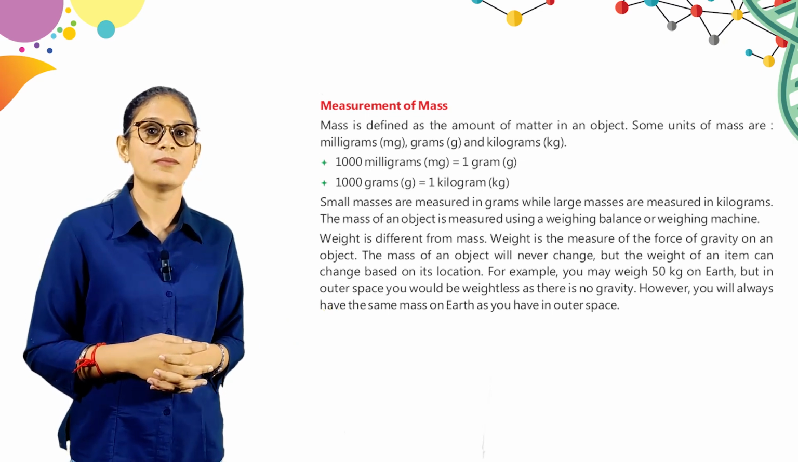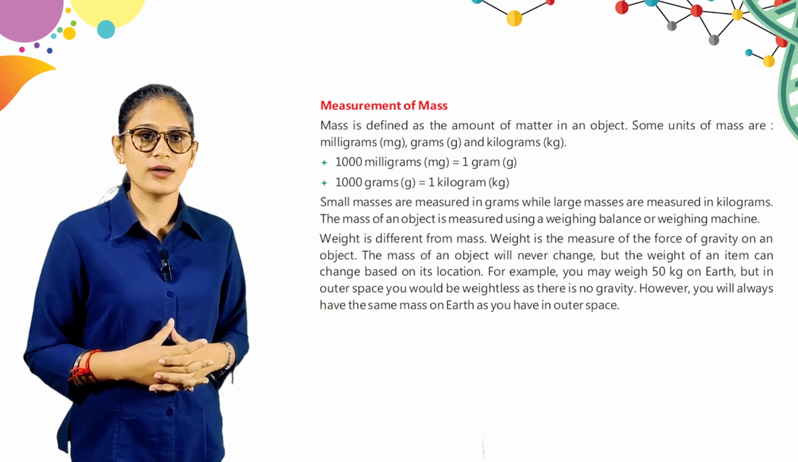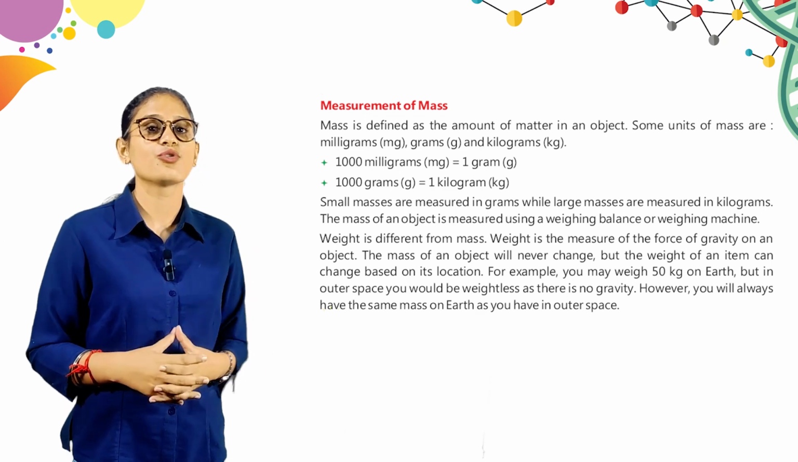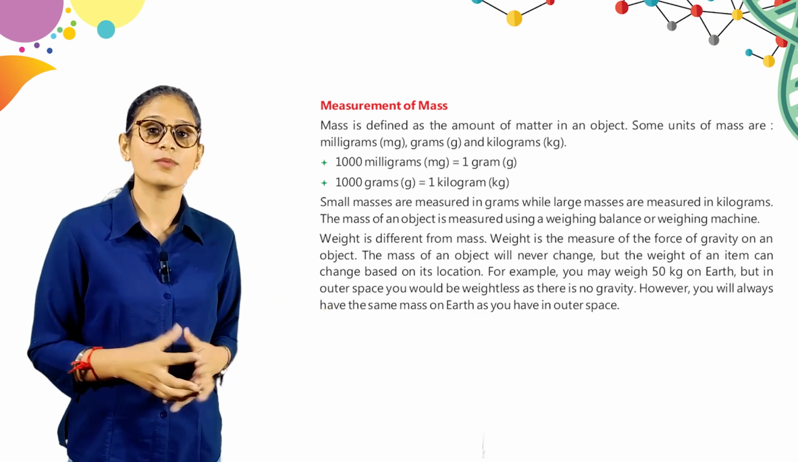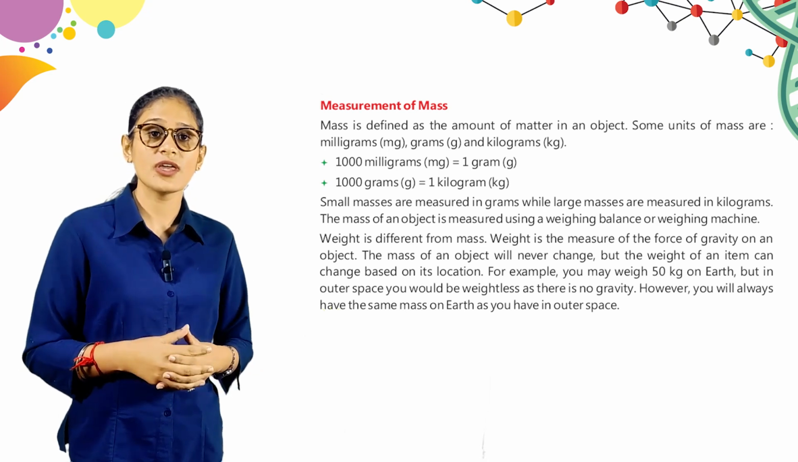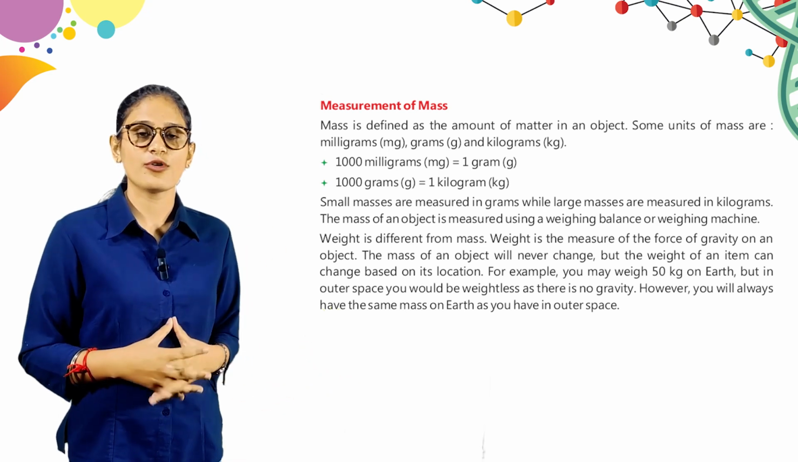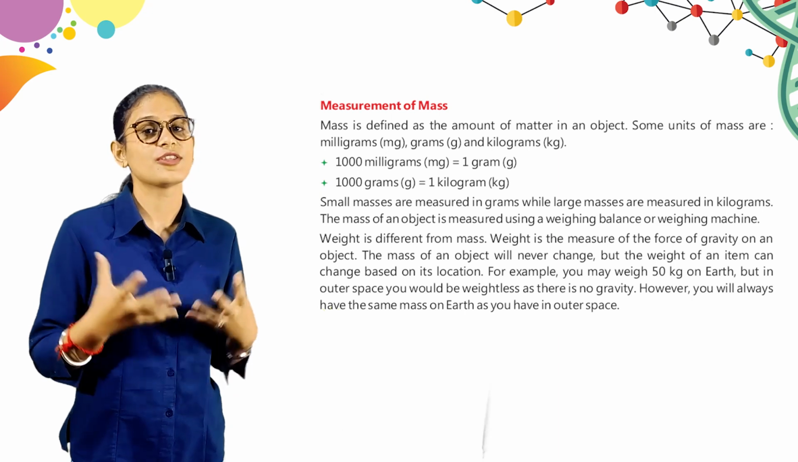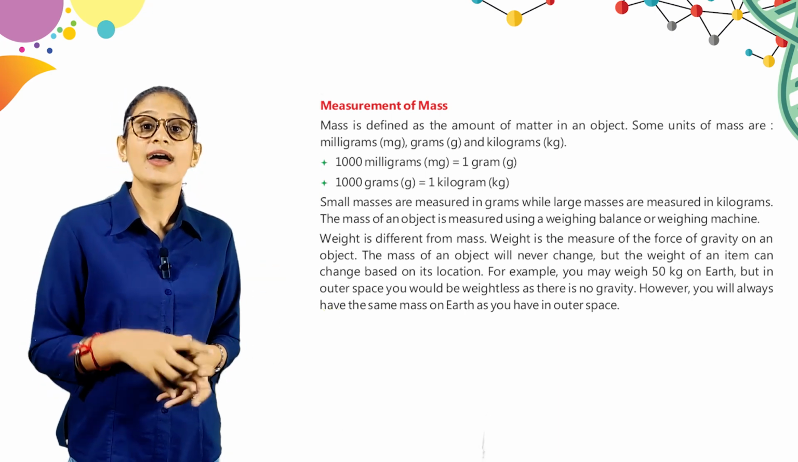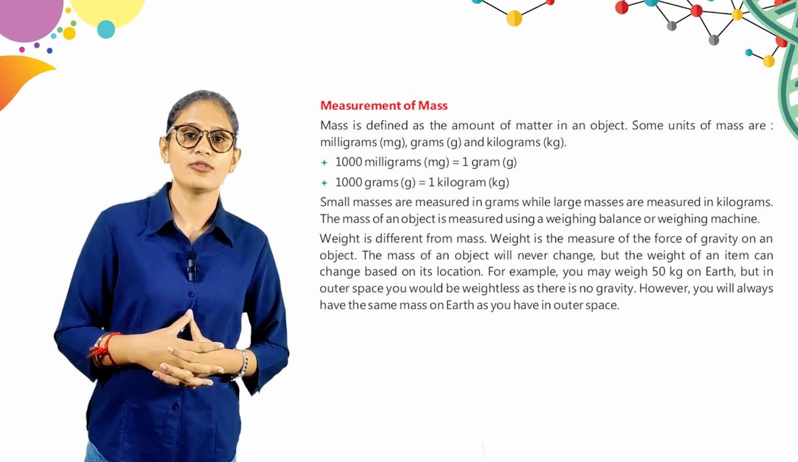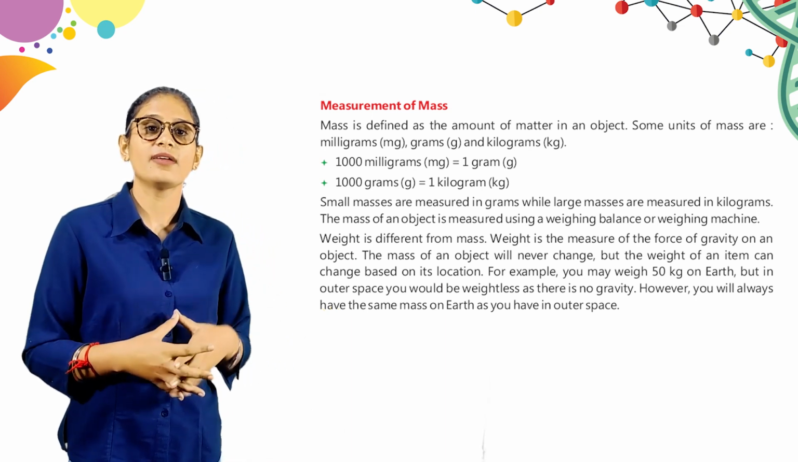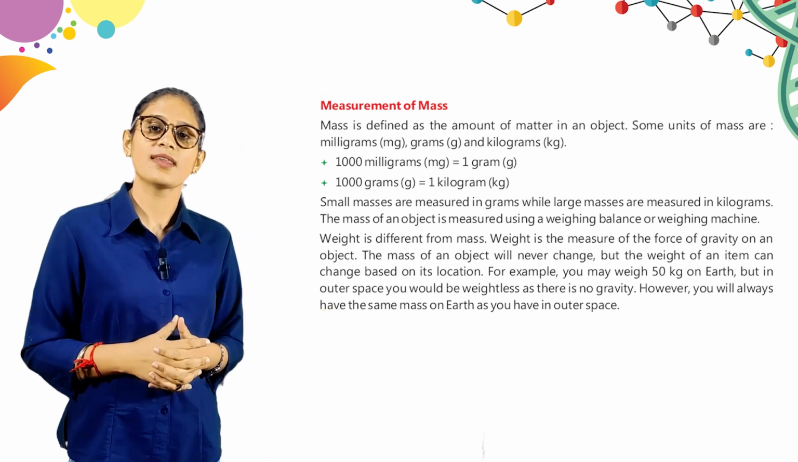For example, you may weigh 50 kg on Earth. But in outer space you would be weightless as there is no gravity. That means suppose आपका weight कितना है 50 kg, but अगर आप outer space में जाओगे तो आप weightless बन जाओगे. क्यों बच्चे? क्योंकि वहाँ gravity नहीं है. However, you will always have the same mass on Earth as you have in outer space. और आपका जो mass है वो अर्थ पे और outer space पे बच्चा same होगा.